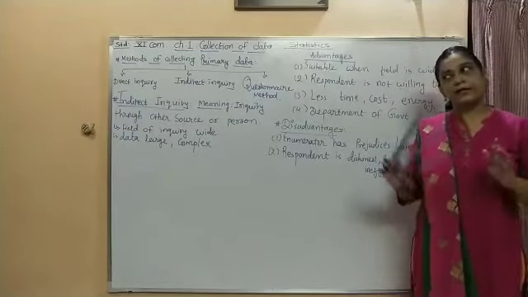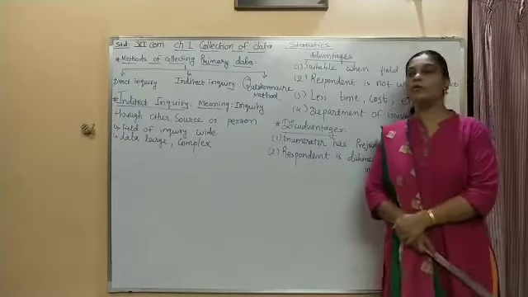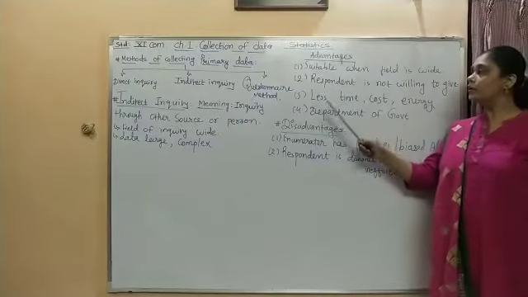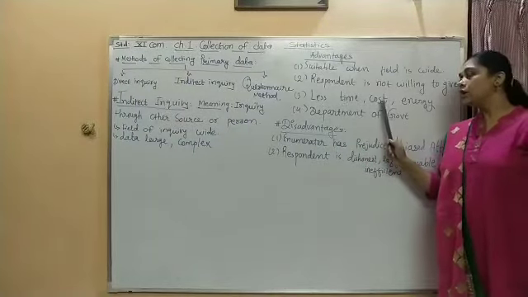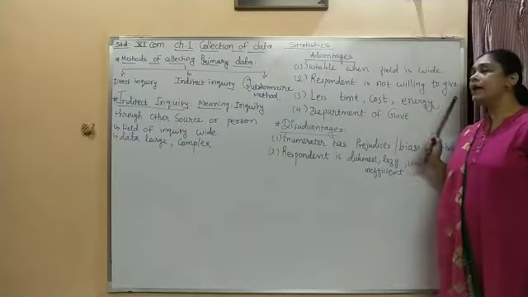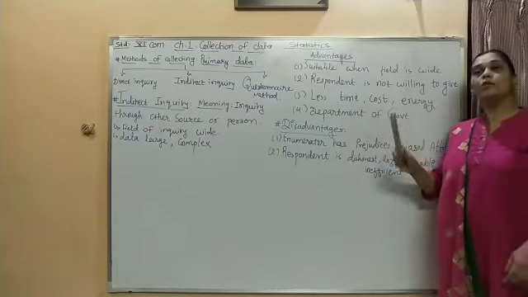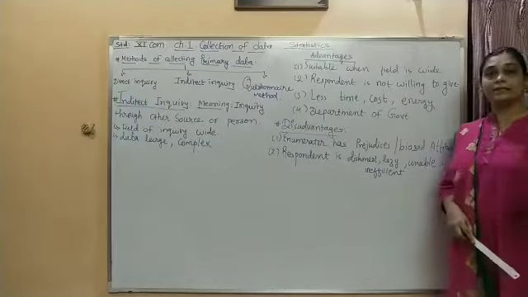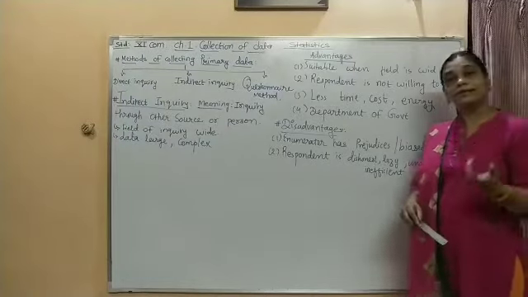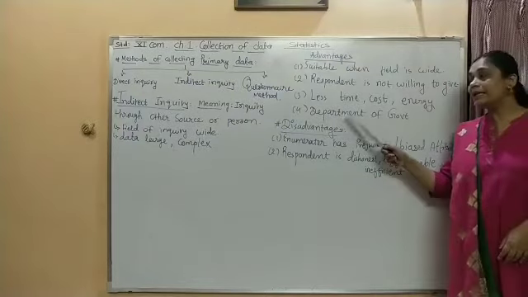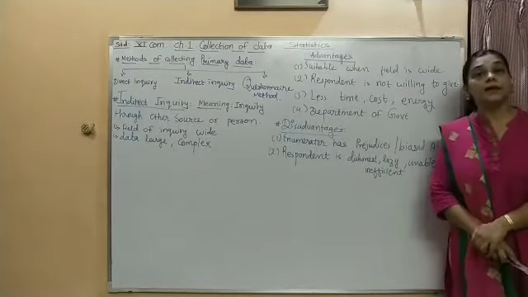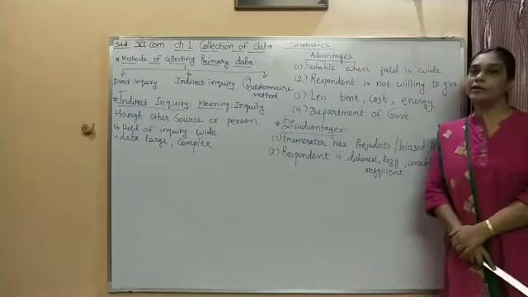So in that case it is advisable to go for indirect inquiry. The third one is, it takes less time, less cost and less energy. When we do this inquiry, we have less time, less cost and less energy can be utilized. Basically, this type of inquiry is done by the different government departments, and this inquiry is suitable for the different government departments.